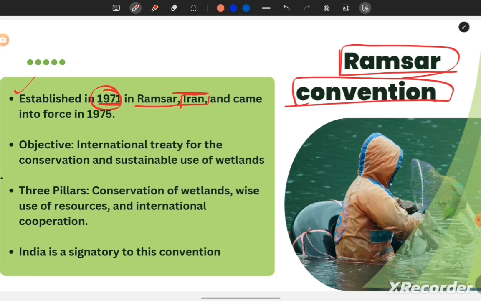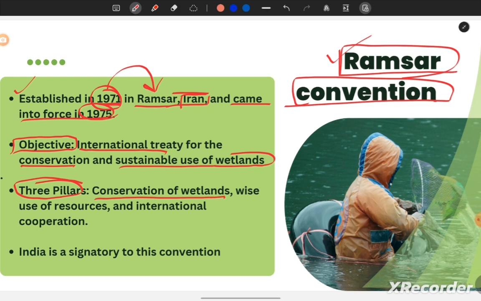In 1971, a conference or a meeting was held in Ramsar in Iran, where all the countries signed and initiated a conservation effort for the wetlands, and this is now known as the Ramsar Convention. It came into effect in 1975. Next, what are the objectives of this Ramsar Convention? It is an international treaty for the conservation and sustainable use of wetlands. The three pillars of the convention are the conservation of wetlands, wise use of resources, and international cooperation.